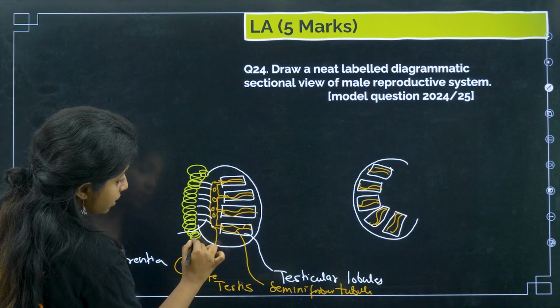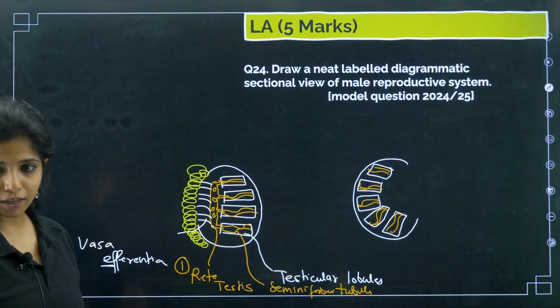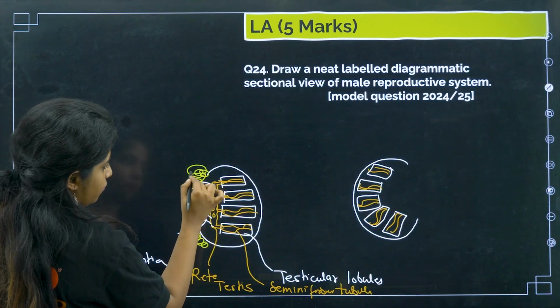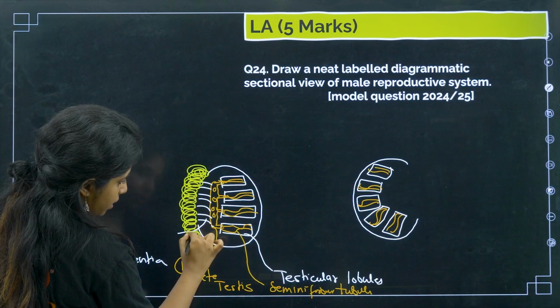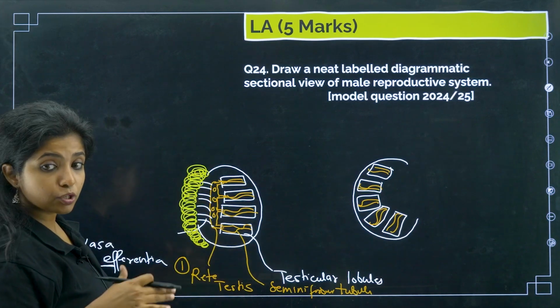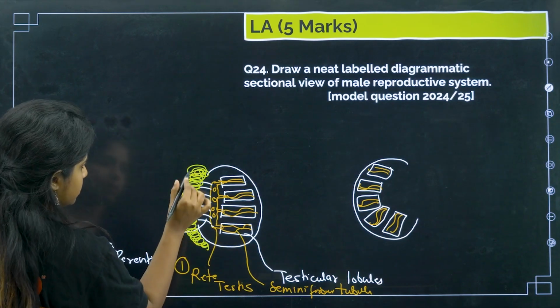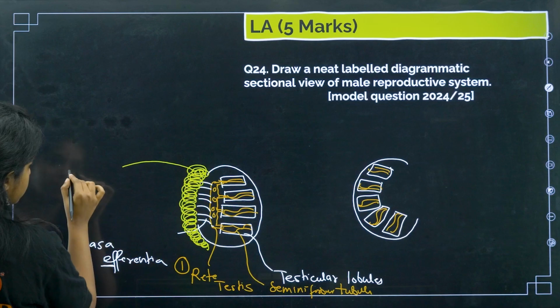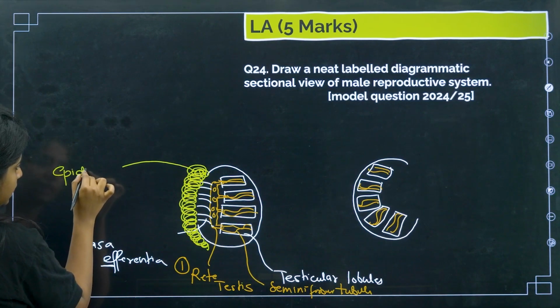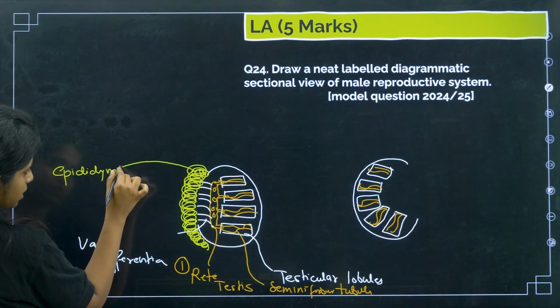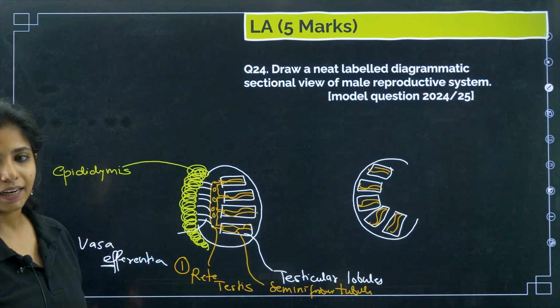And over here it got stuck in a very big loop, a very big duct, which if I open becomes 6 meters long. What do you call this duct? This is known as epididymis.